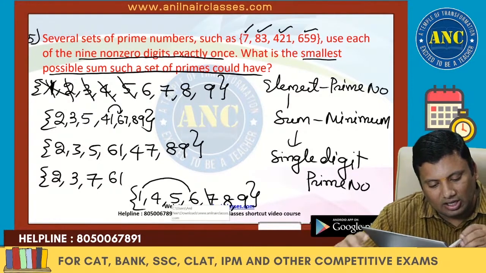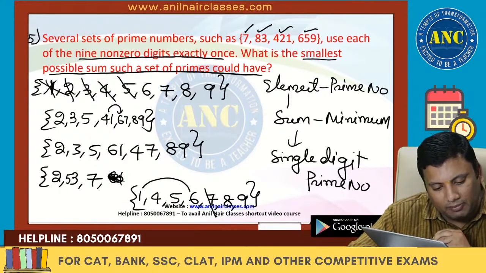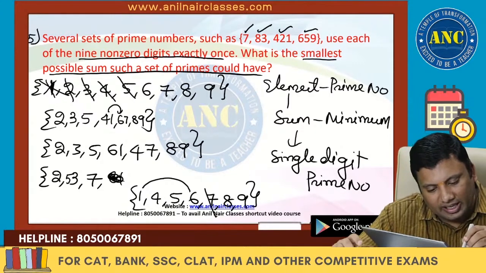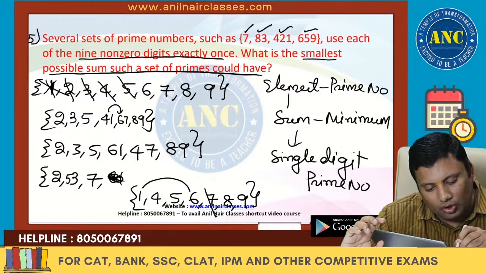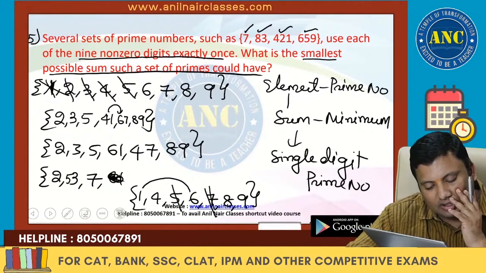Next one, what is the other case? 98, it is not possible. So let me take 53 here. 53 is a prime number. So 2, 53 and 7. Next, 2 over, 3 over, 5 over, 7 over. Remaining are 1, 4, 6, 8, 9.